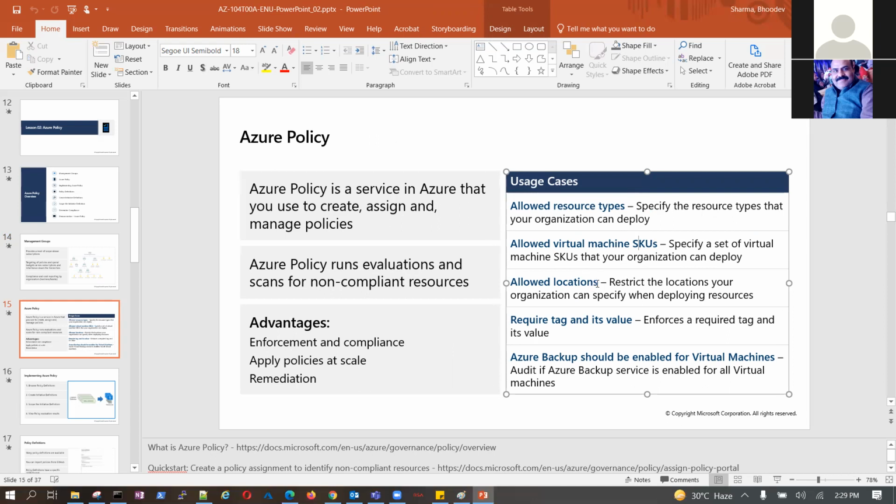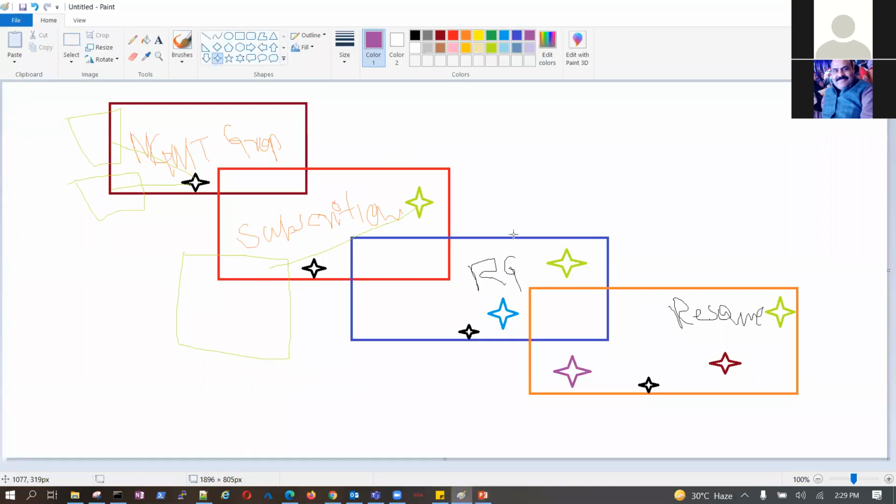Allowed locations: restrict the locations your organization can specify when deploying resources. Require a tag and its value: enforce a required tag and its value. Means this subscription, let's say, is for the ABC customer. Now, when I create a resource, it must be enforced.